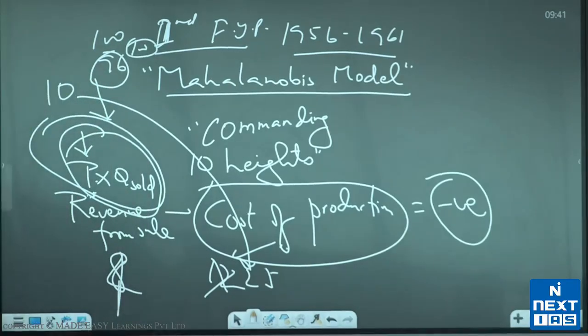Industrial growth was above 8% compared to British period, when it was never above 2% per annum.